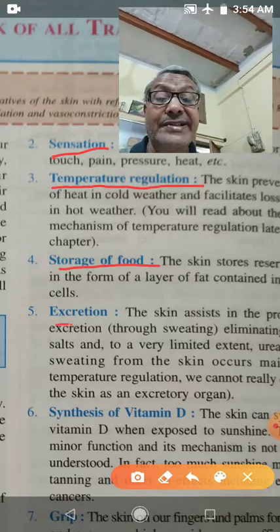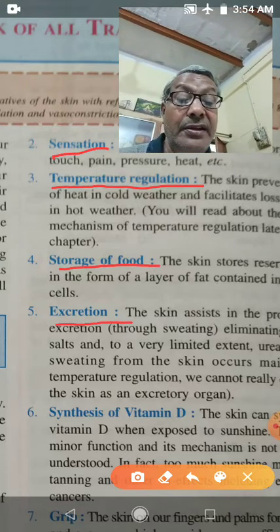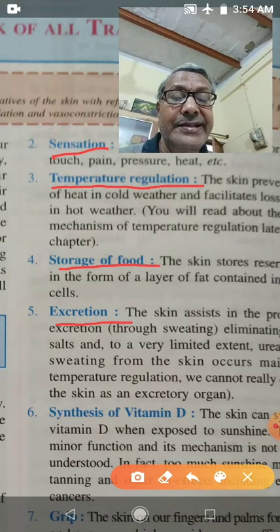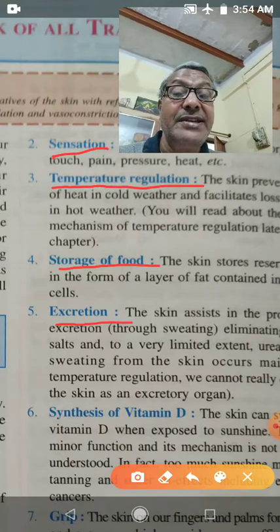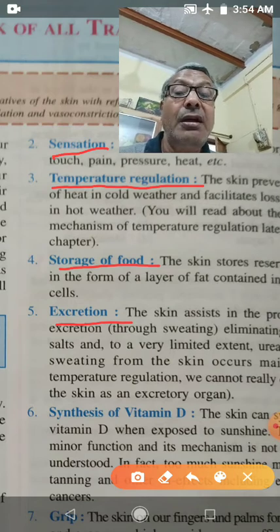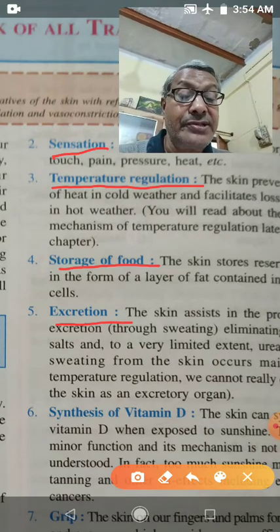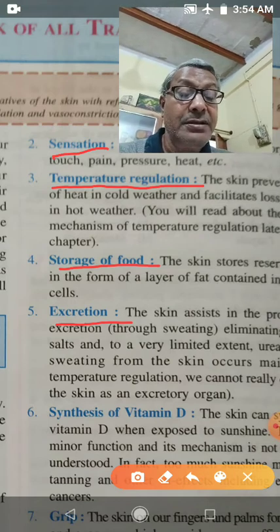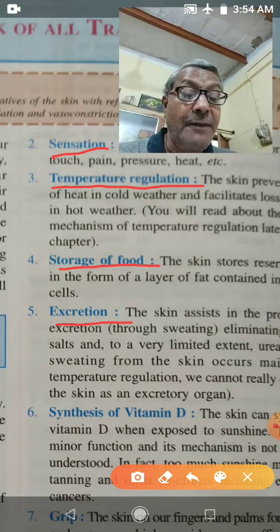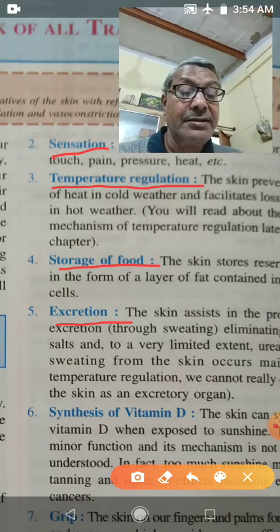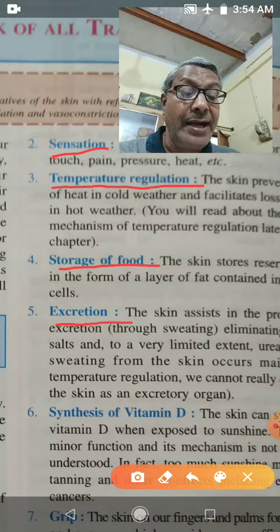Next is excretion. Skin helps in excretion. Excretion is the elimination, removal of waste material from the body. So skin will help in removal of excess of water, salt and urea.